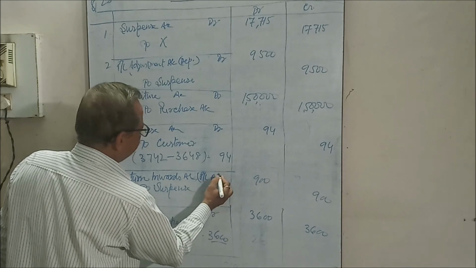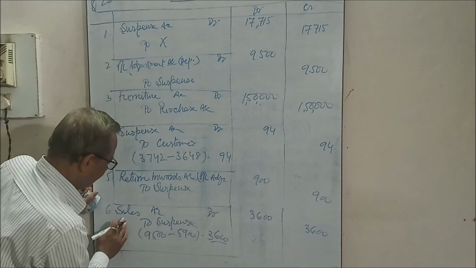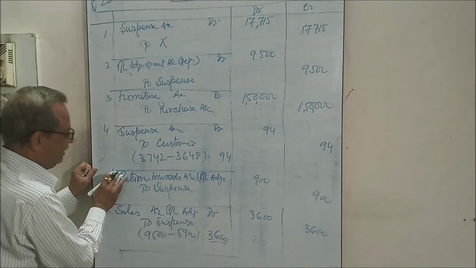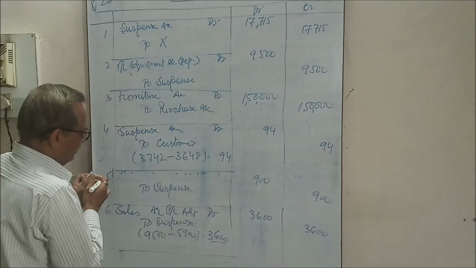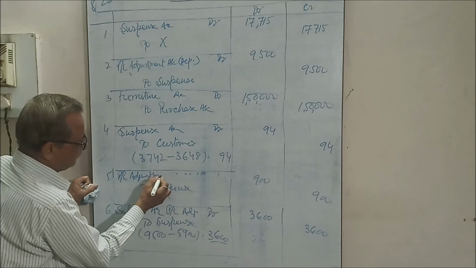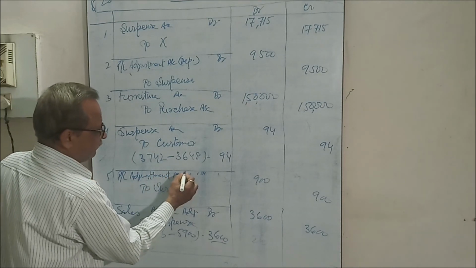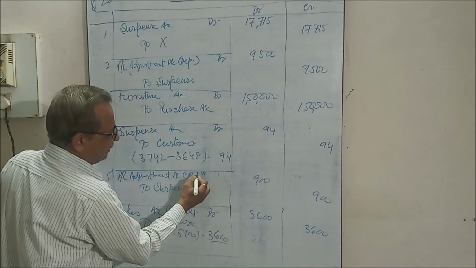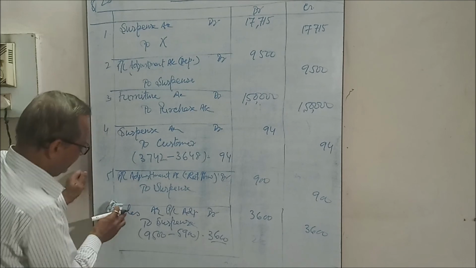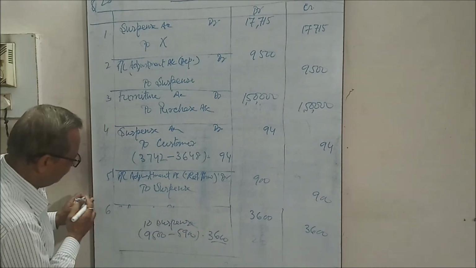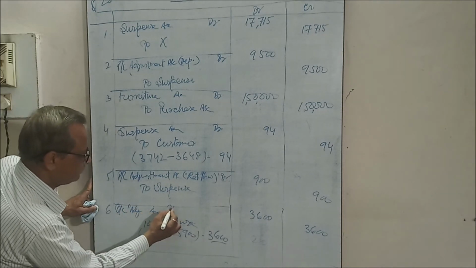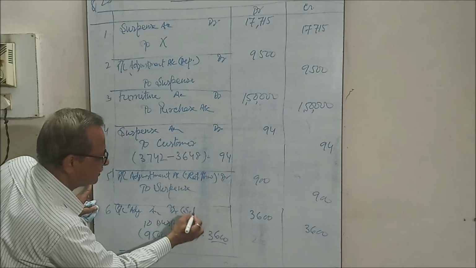So see how you will write it: profit loss adjustment account debit for return inwards, and here we will write profit loss adjustment account debit for sales.